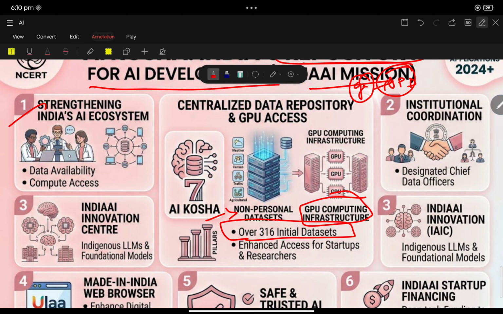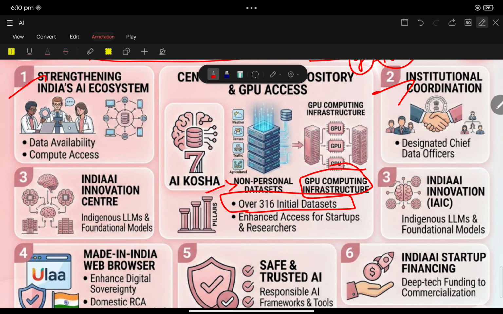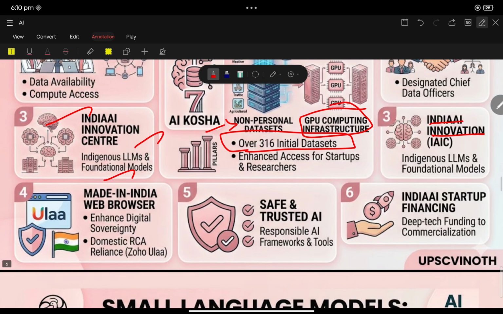See, it will strengthen India's ecosystem and institutionalize coordination. India's Innovation Center promotes India's large language models, foundational models, and AI innovation. And finally, made in India web browsers. We are going towards made in India web browsers. Ulaa, see, it is one of the important things. Ulaa by Zoho. The Ulaa web browser is developed by Zoho. That is a made in India web browser. This is very important for prelims. Made in India web browser, Ulaa.